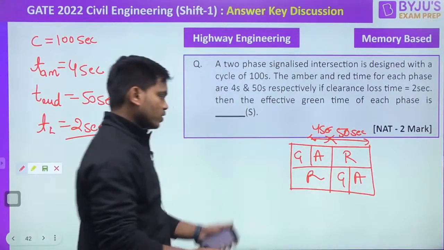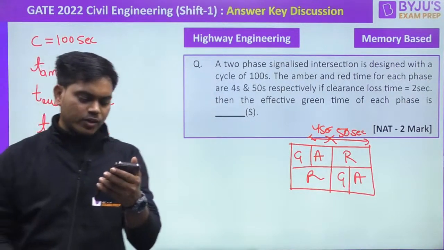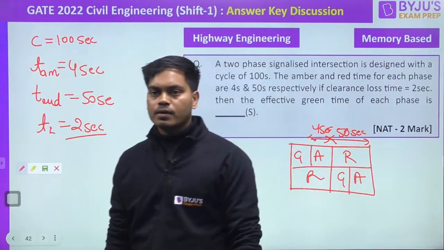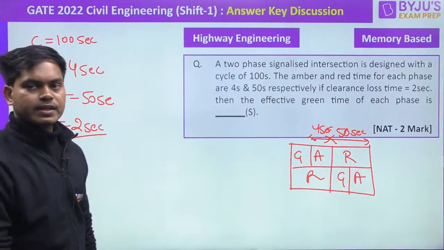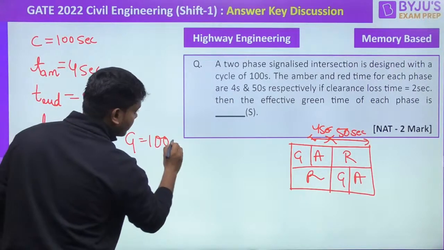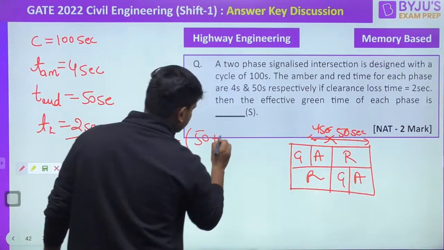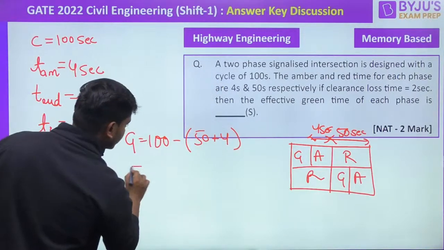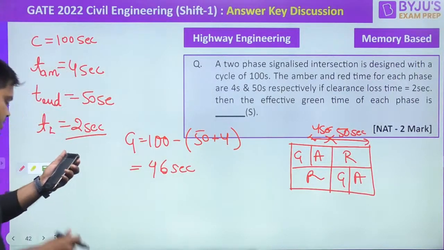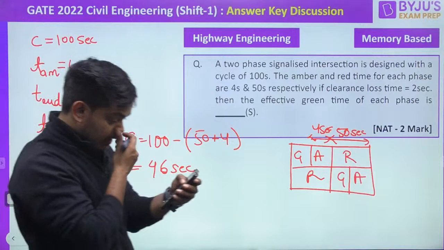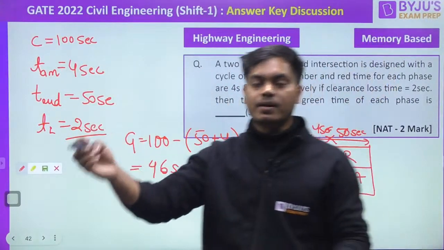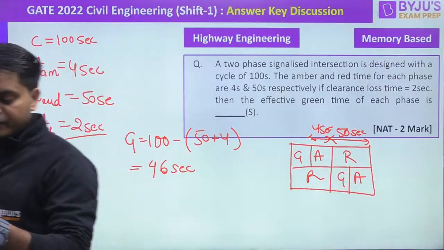Okay, guys, can I know what is the green time over here? Green time. So the green time is going to be directly 100 minus 50 plus 4, and that is going to be how much? 46, I guess, right? 46 seconds. Perfect. Okay, that's done. But they are asking us the effective green time. So effective green time basically means